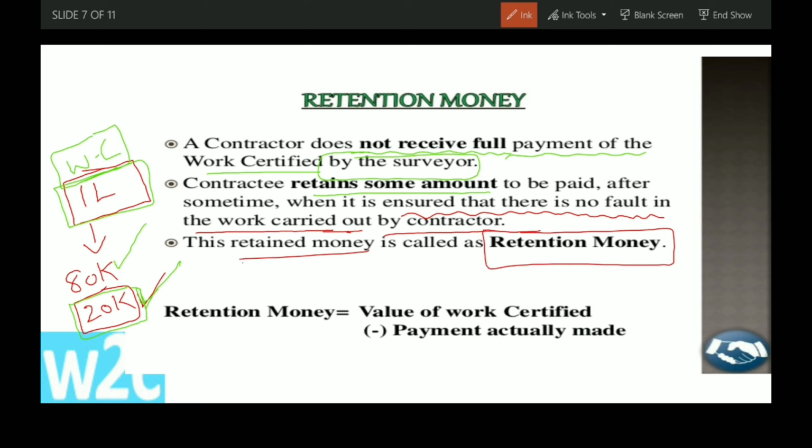So retention money equals value of work certified minus payment actually made. In our example, 1 lakh minus 80,000, so 20,000 is the retention money.